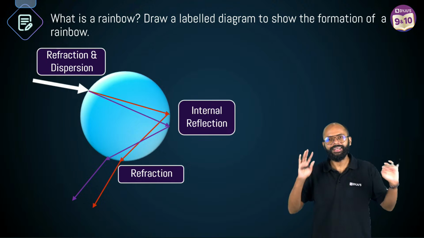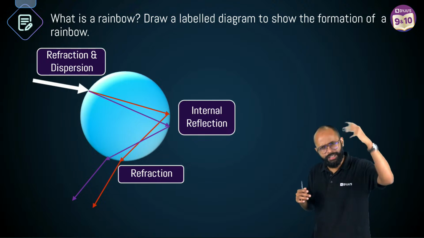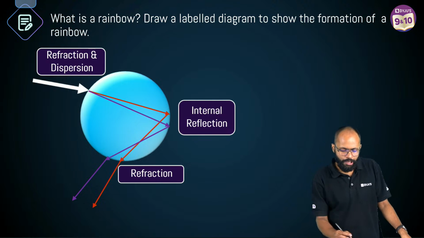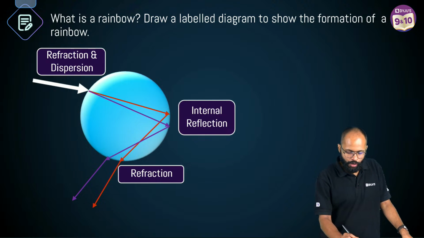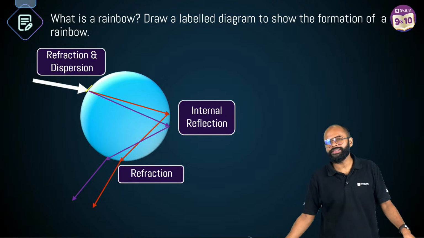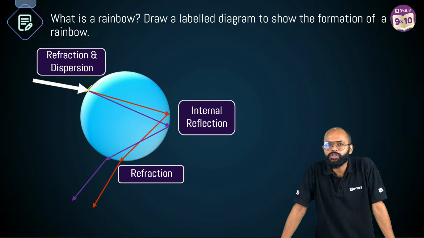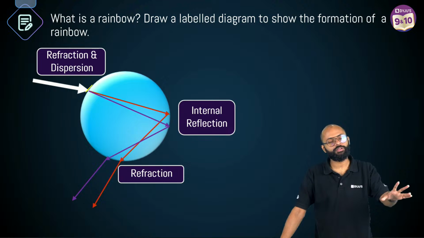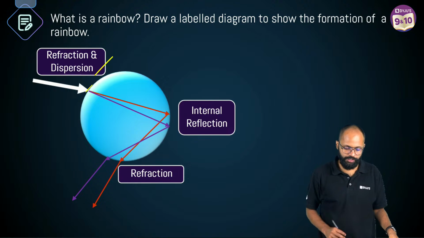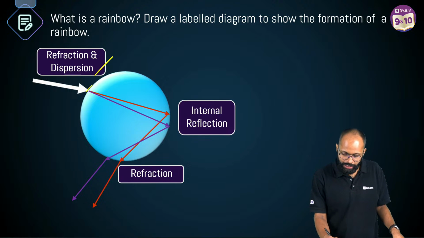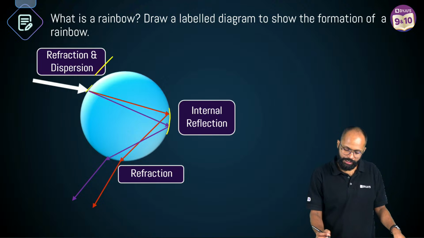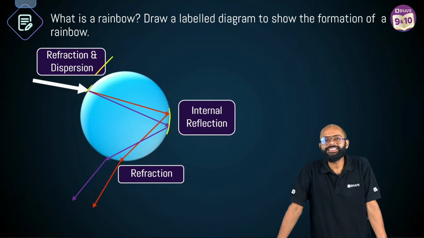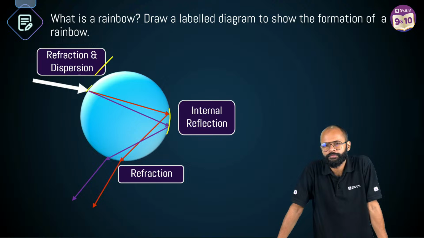Sir, rainbow ho. Nahi. Just one droplet. I'm not saying a lot of droplets. Just one droplet. It has 3 things. First, on the first surface, it goes inside the droplet, right? What happens? Sir, we have refraction and dispersion. Splitting also happens, right? है ना? And refraction also happens. ठीक है, sir. On the first surface, refraction and dispersion. Then the light comes on the second surface. On the second surface, it does internal reflection.